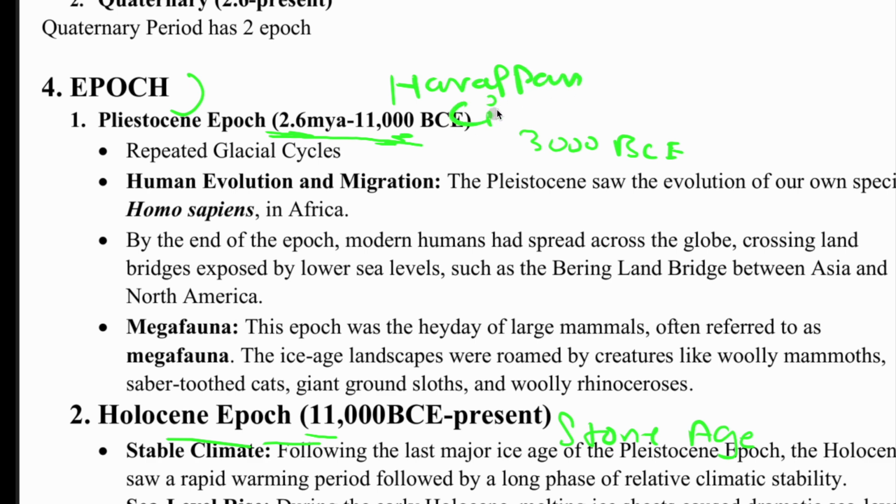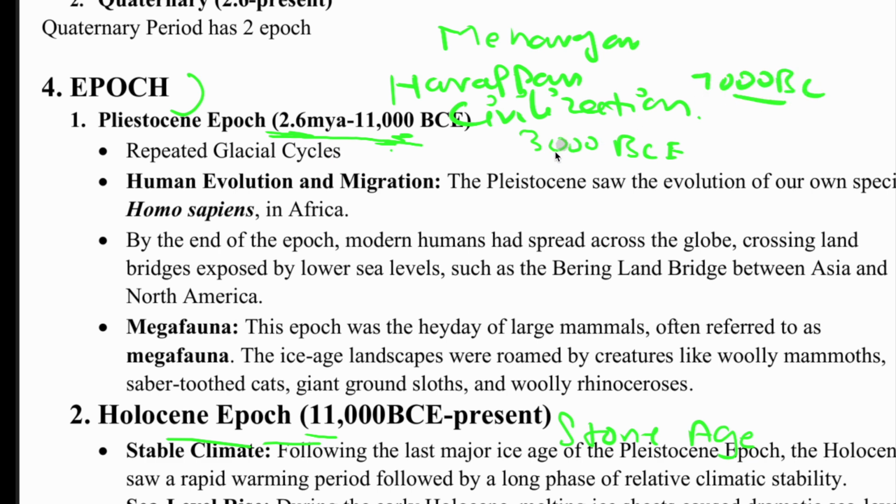Harappan civilization. Okay, obviously Harappan civilization started around early Harappan, maybe let's see pre-Harappan sites. Some pre-Harappan sites were also there, like Mehrgarh. So Mehrgarh, and some early Harappan sites were seen around 7000 BCE.